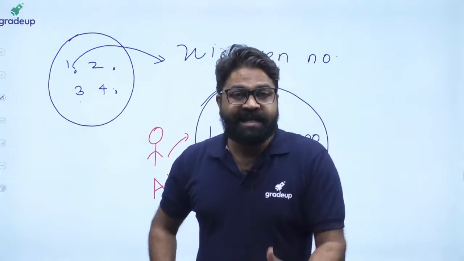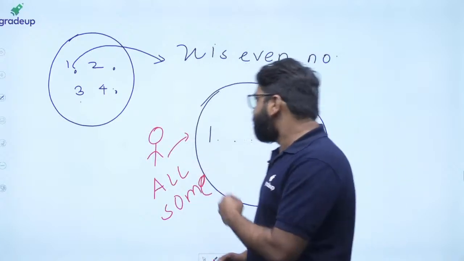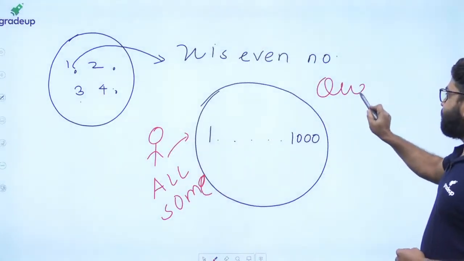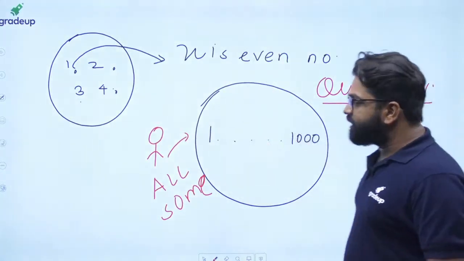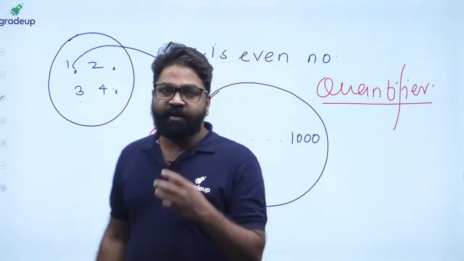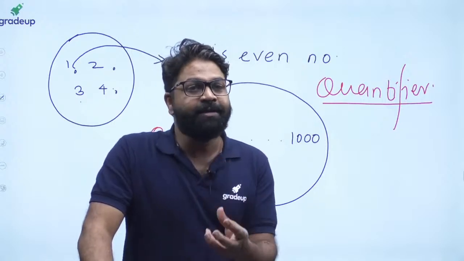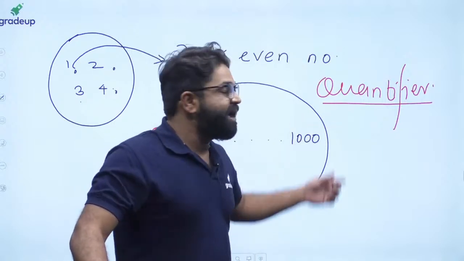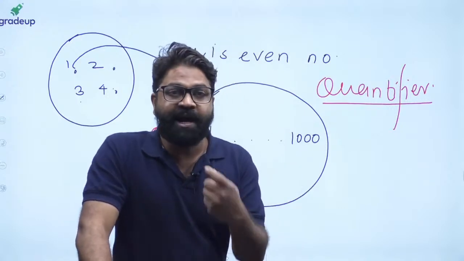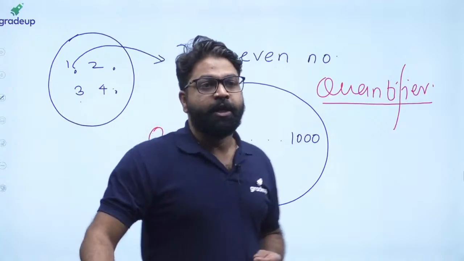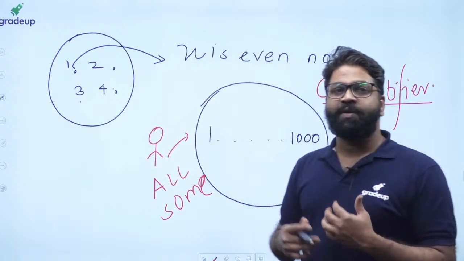So when you are asking in terms of a quantity, we will require another term, and that term is called a quantifier. If anybody asks what a quantifier is, you have to say that it is used when someone is asking for the truth value in terms of a quantity. Quantifier is basically a tool when we are asking something in terms of a quantity.